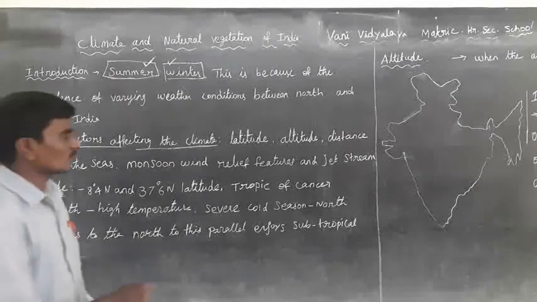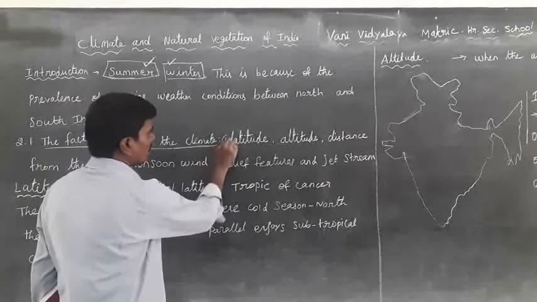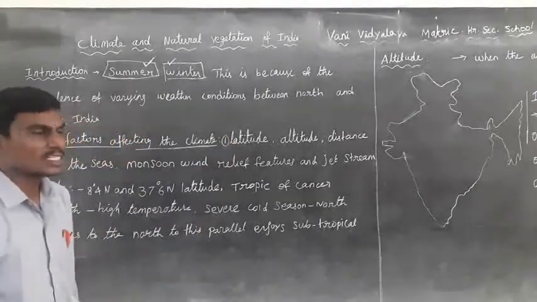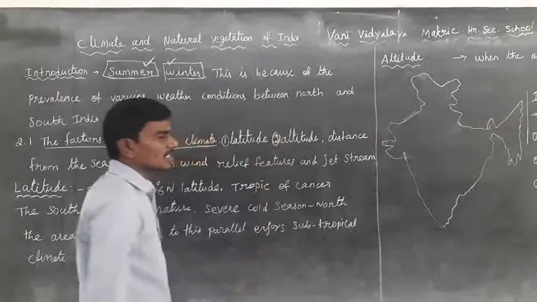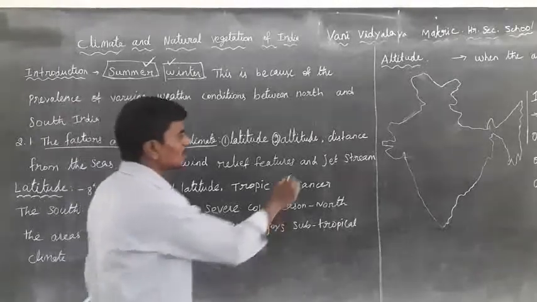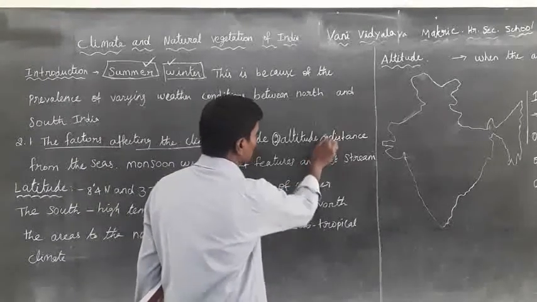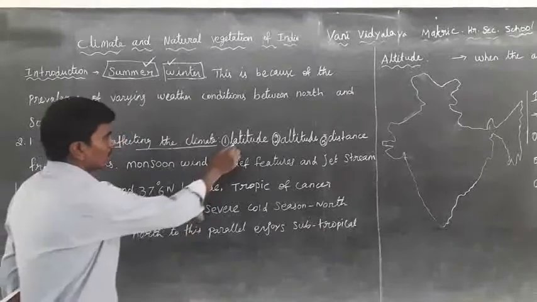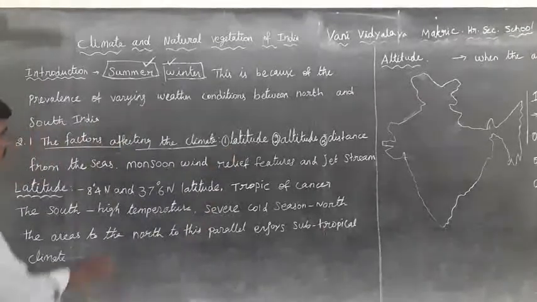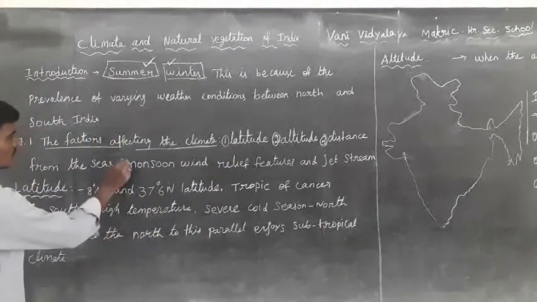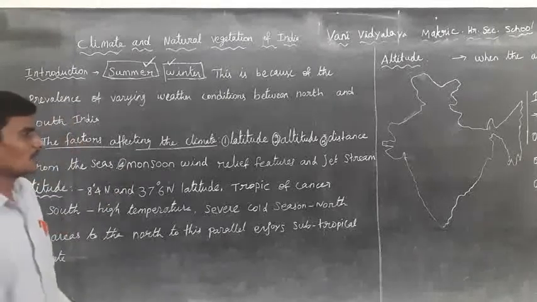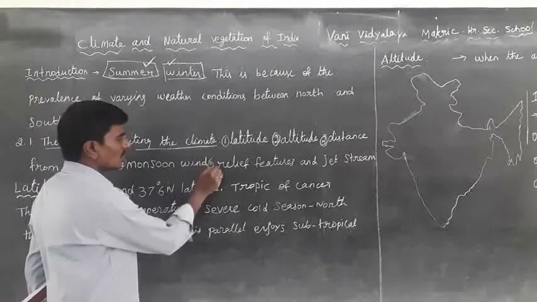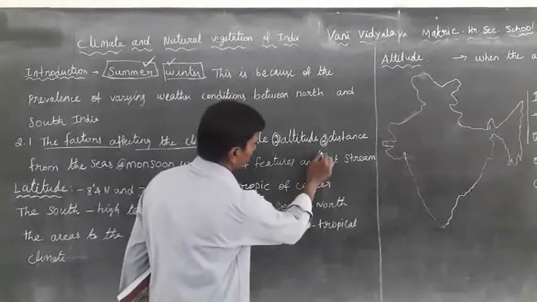The first one is latitude. Second one is altitude. Third one is distance from the sea. Fourth one is monsoon wind. Fifth one is relief features. Sixth one is jet streams.